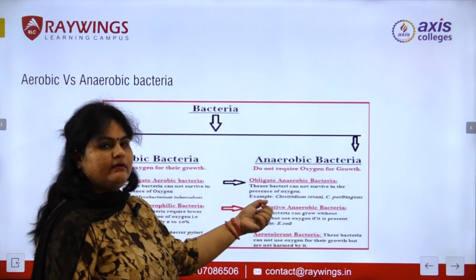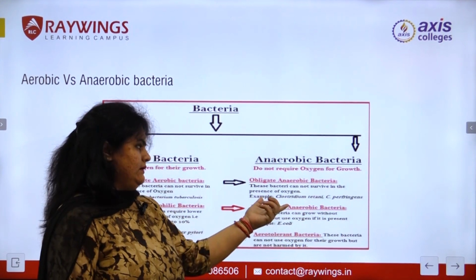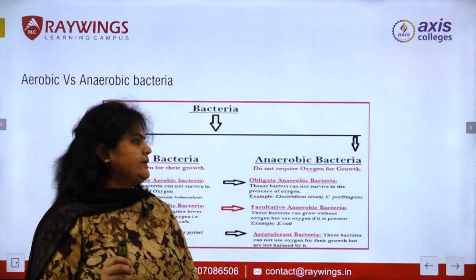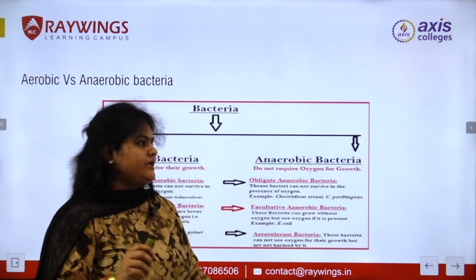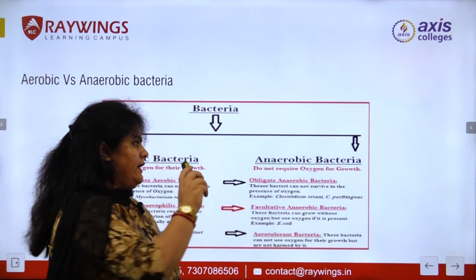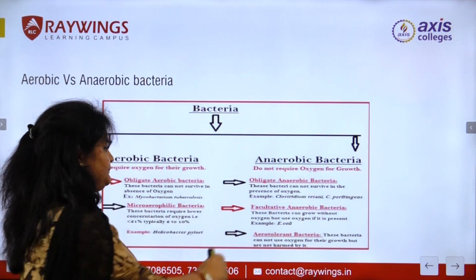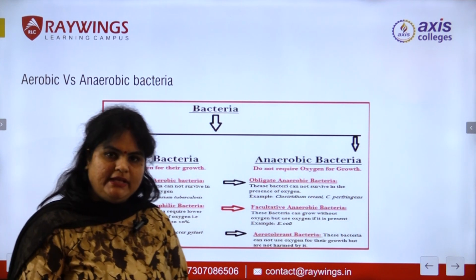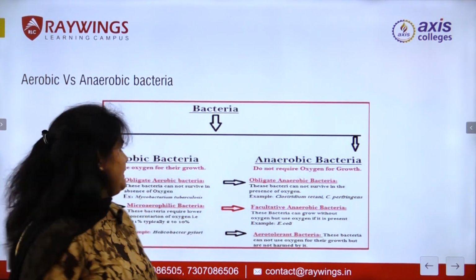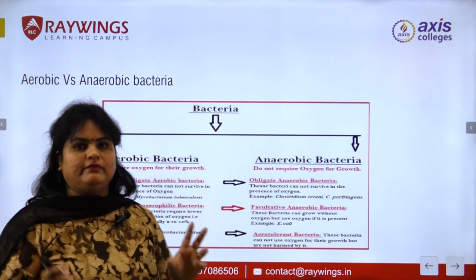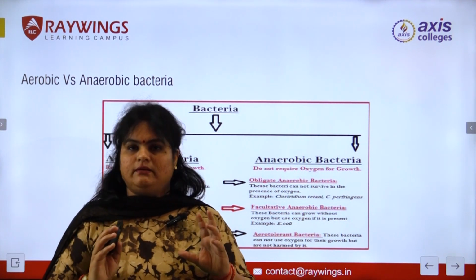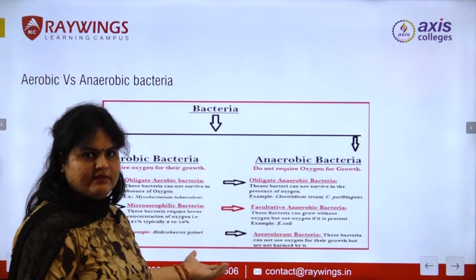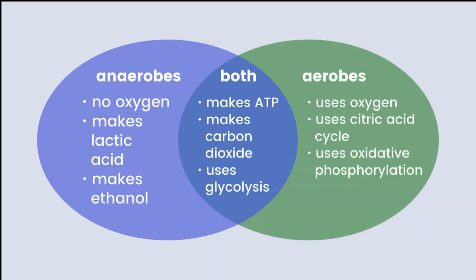If there is a bacteria like Clostridium tetani, it doesn't require oxygen. But there is one specification: anaerobic bacteria cannot use oxygen, but if oxygen is present anywhere, they can survive. But aerobic bacteria, if oxygen is not present anywhere, will not survive and will not grow.